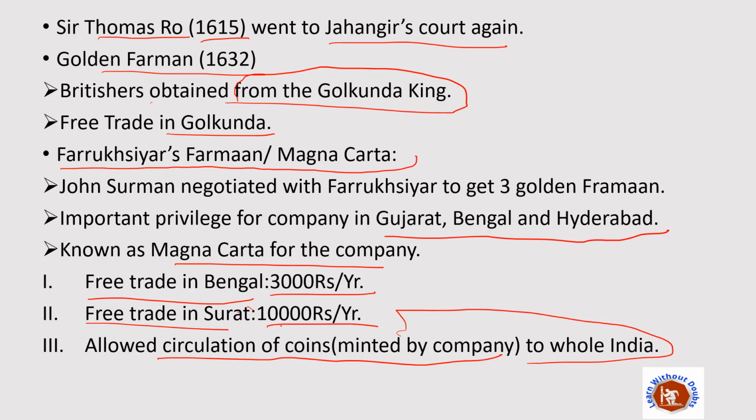This was the most foolish thing, and it made the British very, very strong in India, which we will see in later chapters, how it affected the Mughal economy and how it led to British rule in India.